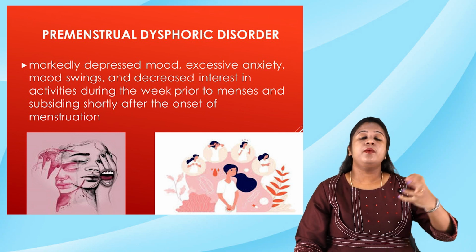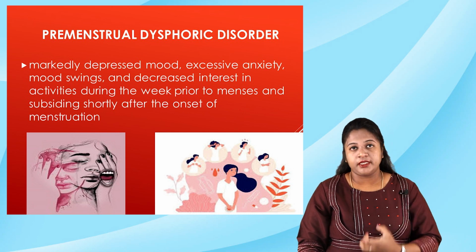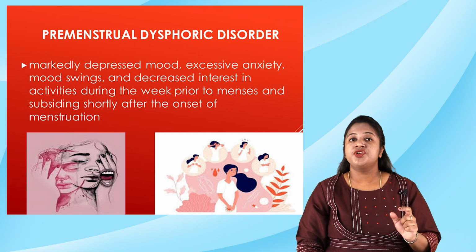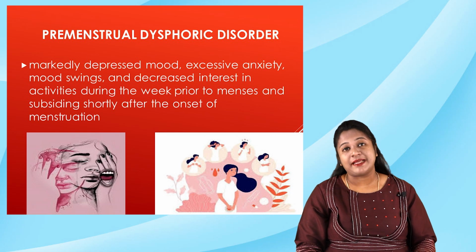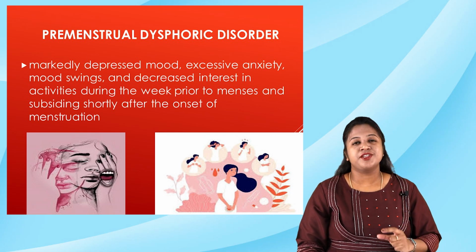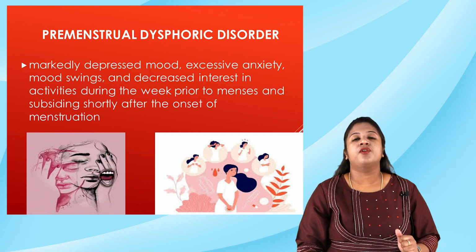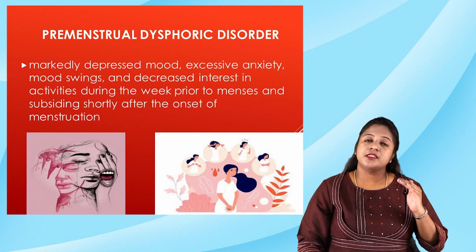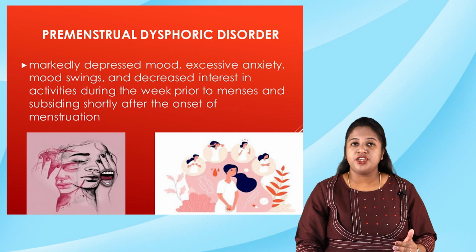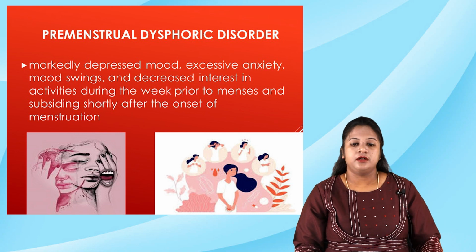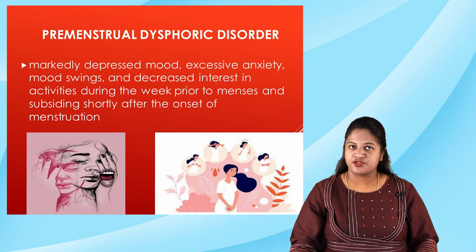When exactly will the lady experience these symptoms? Usually one week prior to the menses. Okay, the lady experiences these mood swings or the characteristics of the premenstrual dysphoric disorder. These features shortly subside after the onset of the menstruation.